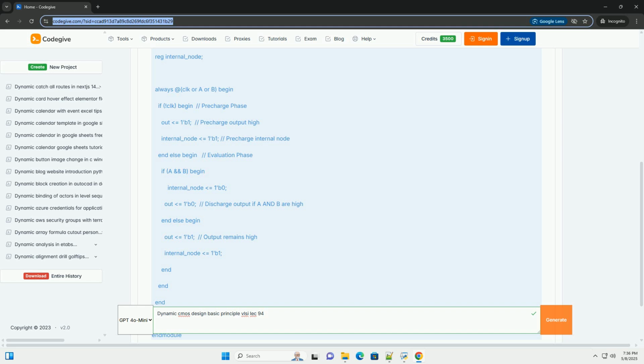12. When to use dynamic CMOS logic. Dynamic CMOS logic is typically used in the following situations. High performance circuits where speed is critical. Complex logic functions where area can be reduced by using a single NMOS network. Pipelined architectures where the clocking overhead is already present. Memory circuits where high speed and density are required. However, the complexities and challenges of dynamic logic mean that static CMOS is often preferred for simpler, more robust designs.